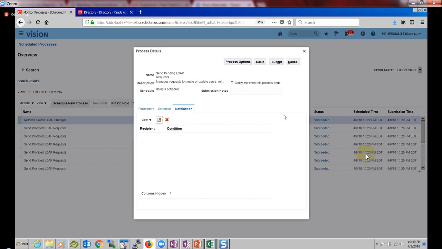But I just want to know, suppose the sending LDAP request is running, I don't want the retrieve one to run. Okay, you don't want the retrieve LDAP process to run while it's running. Only after successful completion of sending, because we are scheduling, right? I want to run the retrieve job. So it has to be incompatible, meaning when one is running, another one should not run.